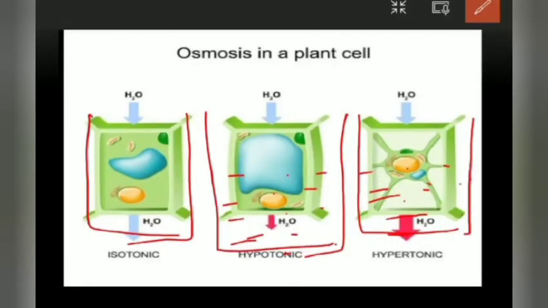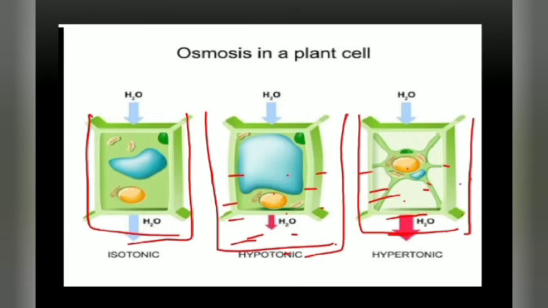So this type of solution where the concentration of water outside the cell is more when compared to inside the cell is called a hypotonic solution. The solution in which the concentration of water is less when compared to the concentration of water inside the cell is called a hypertonic solution.